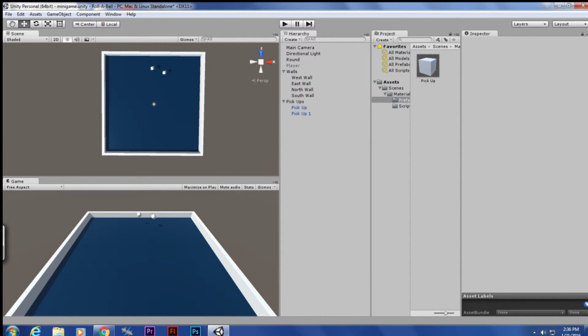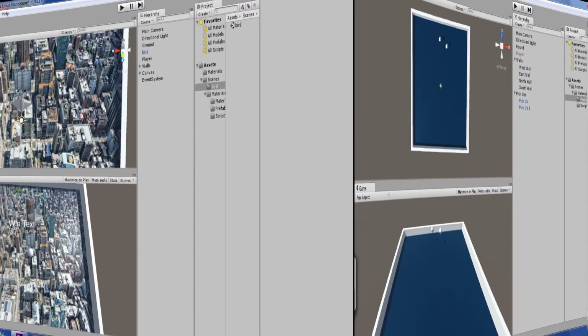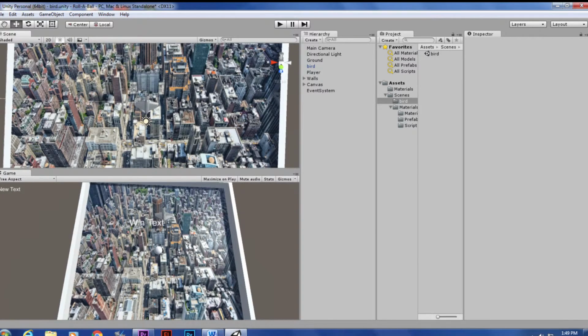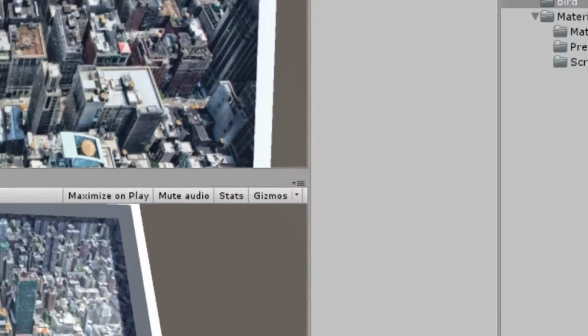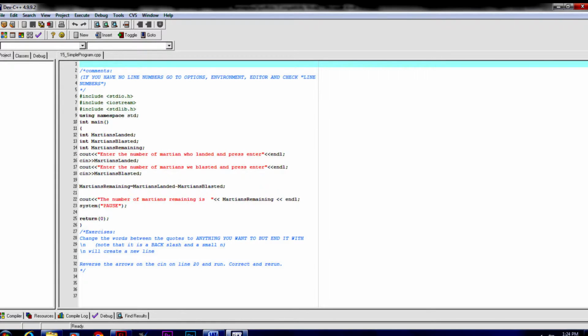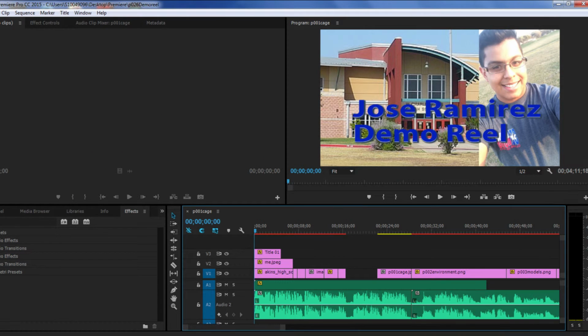Rollerball. I followed a tutorial in Unity to make this video game. Bird flight. I created an environment in Unity so that the bird could fly over it. C++. I started learning about if statements, arithmetic processing, and x++. Demo reel. I used Premiere to create a demo reel of every project I've created in this class.